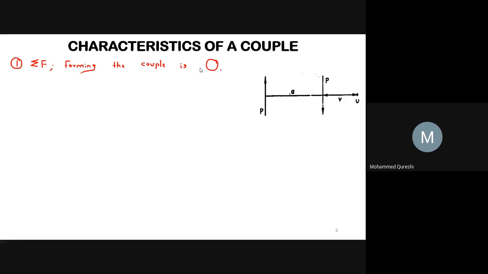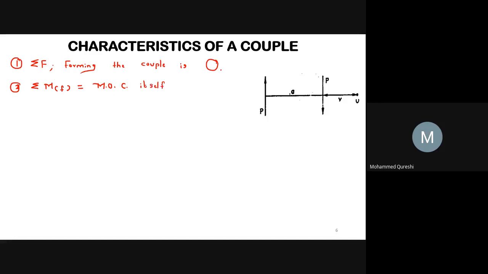Hence, the algebraic sum of the forces forming the couple will always remain 0. Next is the algebraic sum of moment of the forces forming the couple about any point is same and equal to the moment of couple itself.